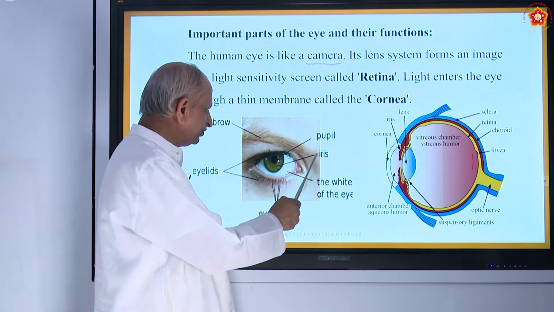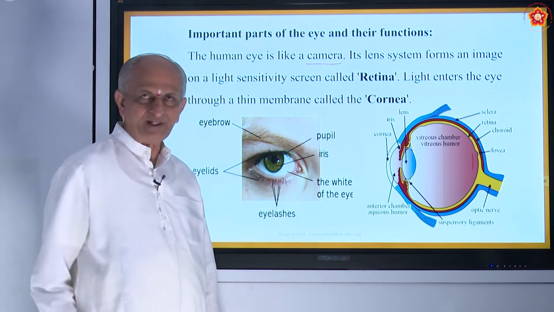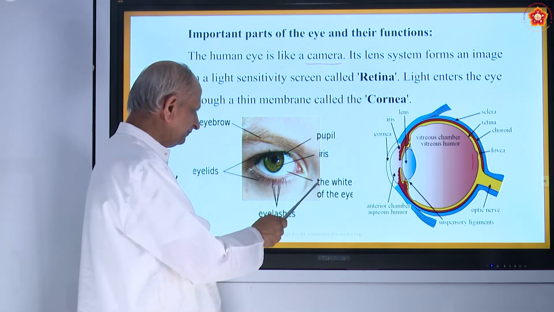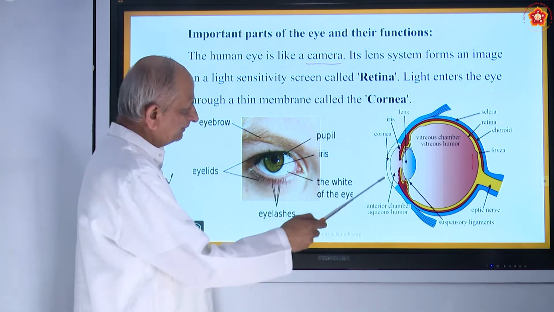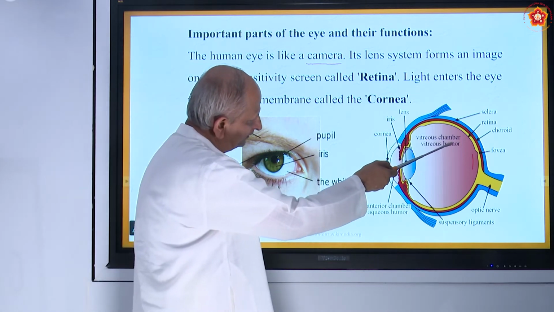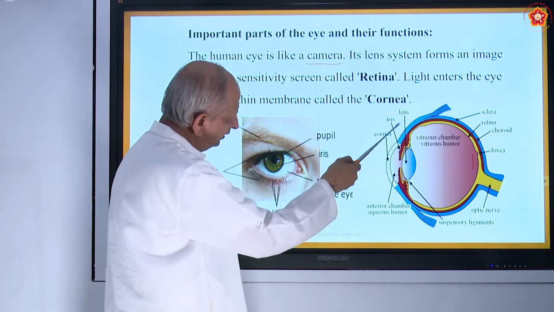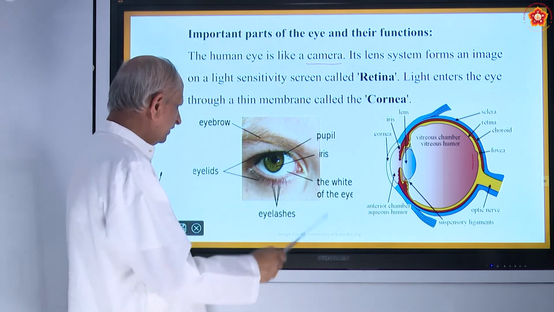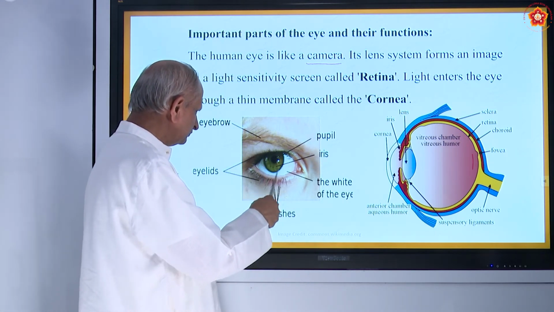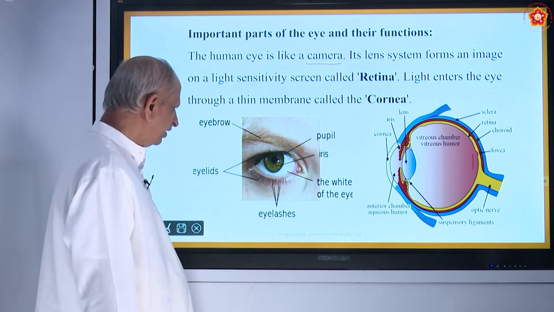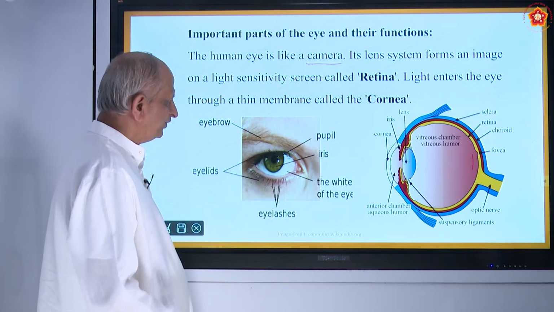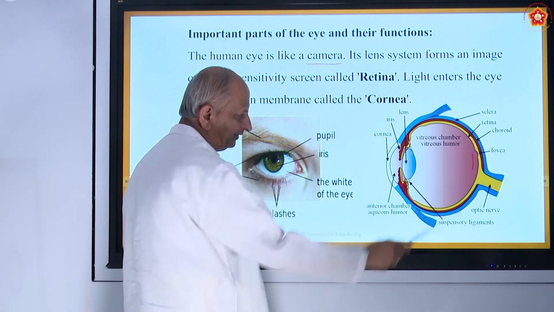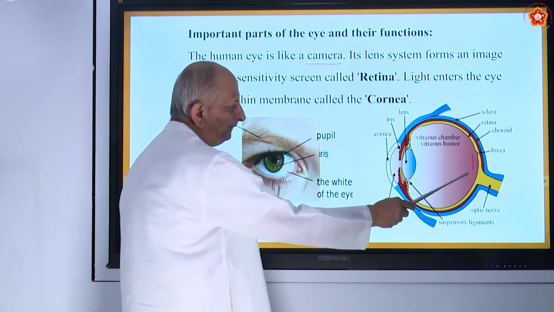And this black portion is called iris. All of you have seen, if you look in a mirror, there will be one white portion, and the white portion is nothing but the sclera portion. And then there will be one black portion that is called the pupil. We will see some more details of this. And this is also a very important part of the eye called the optic nerve.